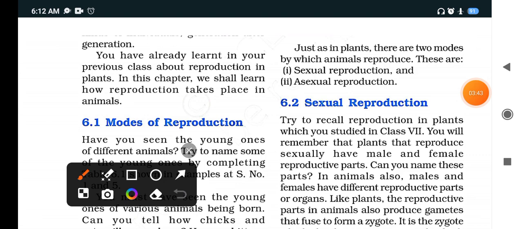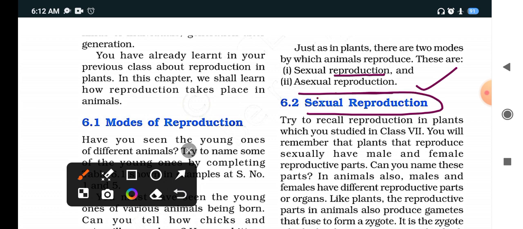Now let us continue. We know that in plants also there are two types of modes: sexual reproduction and asexual reproduction. In animals also there are two modes of reproduction. So first, what is sexual reproduction? In sexual reproduction, what happens? Two parents are involved.